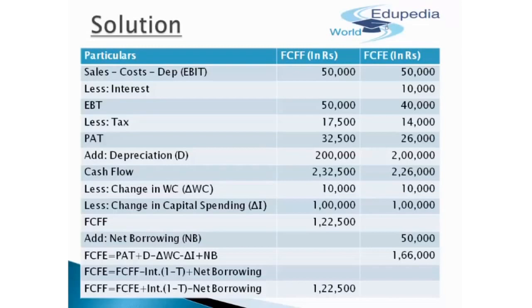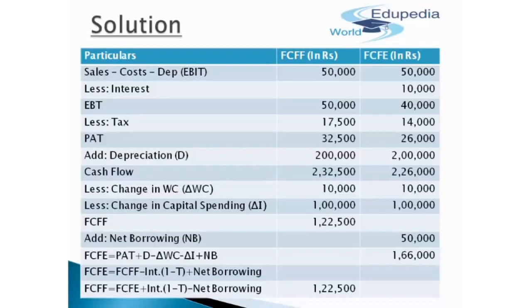In order to calculate the free cash flows for equity, we'll deduct the interest, because that is dedicated to the equity shareholders. But in case of free cash flows for the firm, we won't subtract the interest because we are calculating this for the firm's sake, and debt holders also constitute part of the free cash flows for the firm. So for the firm we get an EBT of the same 50,000 rupees as EBIT, whereas for the equity we get an EBT of 40,000.